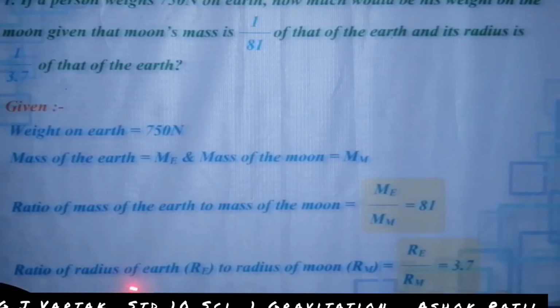Okay, ratio of radius of the earth to radius of the moon is equal to re upon rm, which is equal to 3.7. This is also the same: 1 upon 3.7, here it is 3.7 upon 1, because we write the radius of the earth in the numerator. That's why 3.7 only you can write here. No confusion. Okay, any doubt? No doubt. Okay.